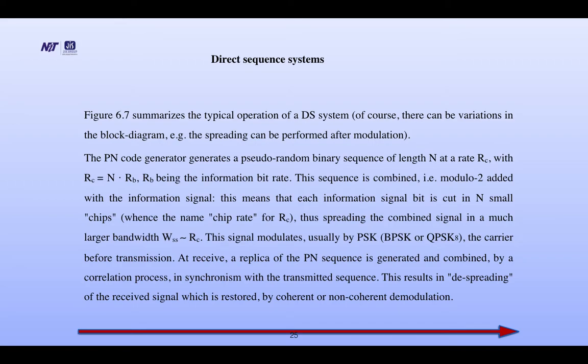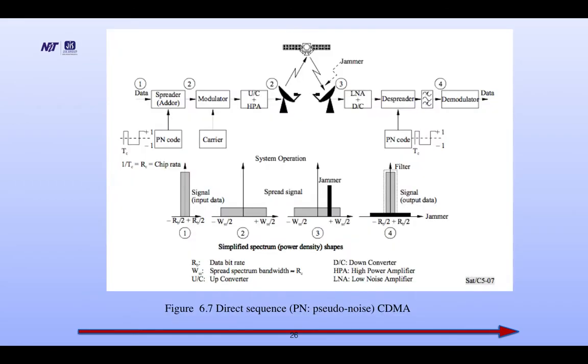the carrier before transmission. At the receiver, a replica of the PN sequence is generated and combined by a correlation process in synchronization with the transmitted sequence. This results in despreading of the received signal, which is restored by coherent or non-coherent demodulation. So this is the figure.